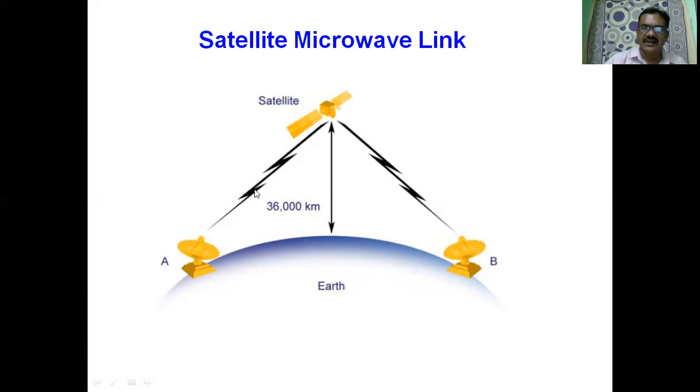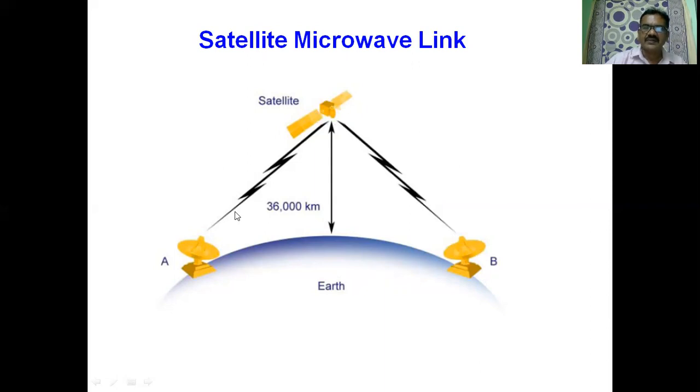So transmission is done from the transmitting Earth station on the uplink frequency. Reception is done through the downlink frequency. For C-band, it is 4 gigahertz. The reason for down conversion is that transmission is done through 6 gigahertz and reception is done through 4 gigahertz. Station B can also transmit the signal. Transmission is done through 6 gigahertz, reception through 4 gigahertz. And there is no interference between transmission and reception for bidirectional communication. That is the reason there is a need for down conversion in the satellite.